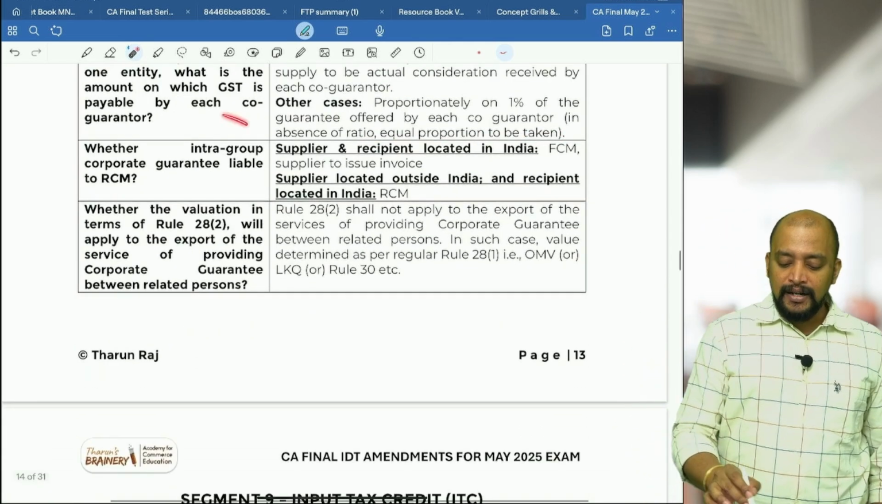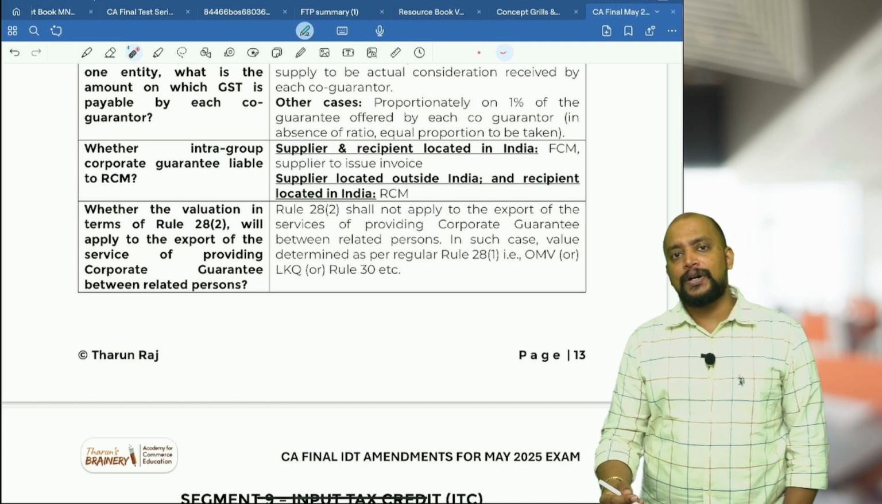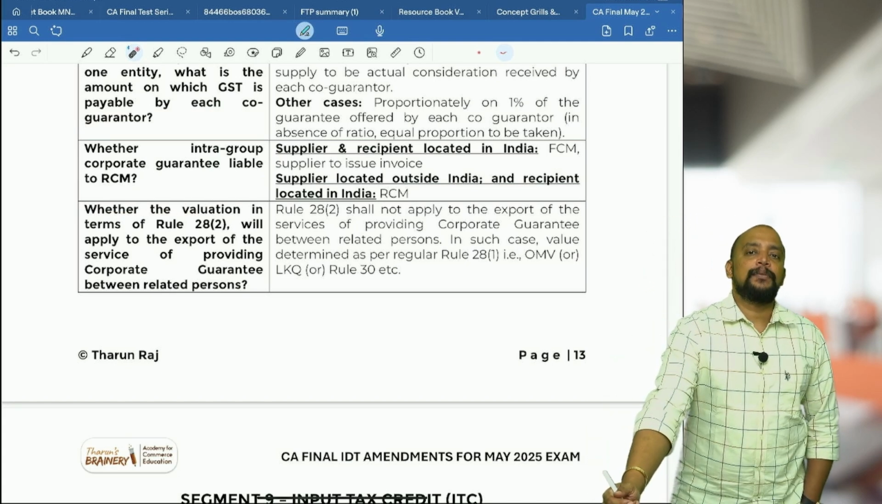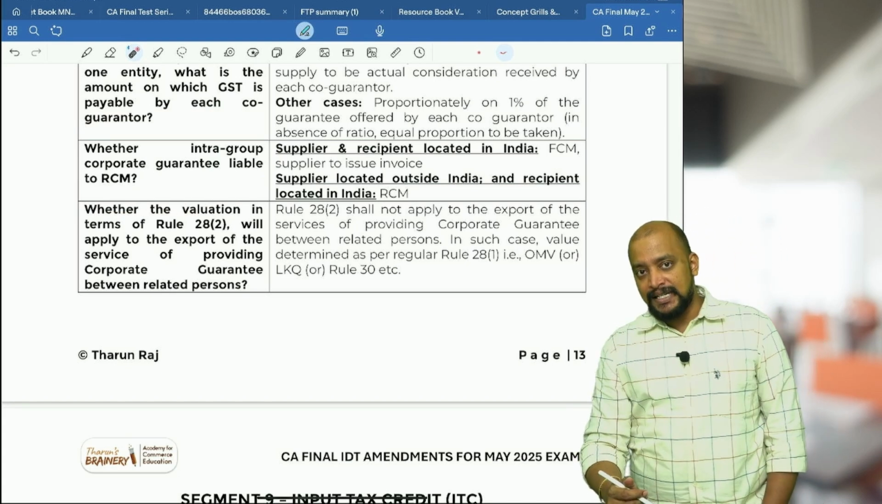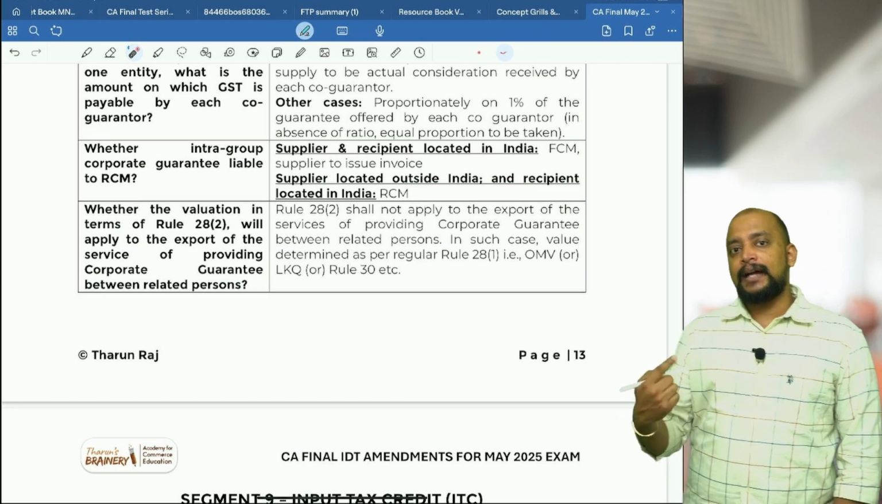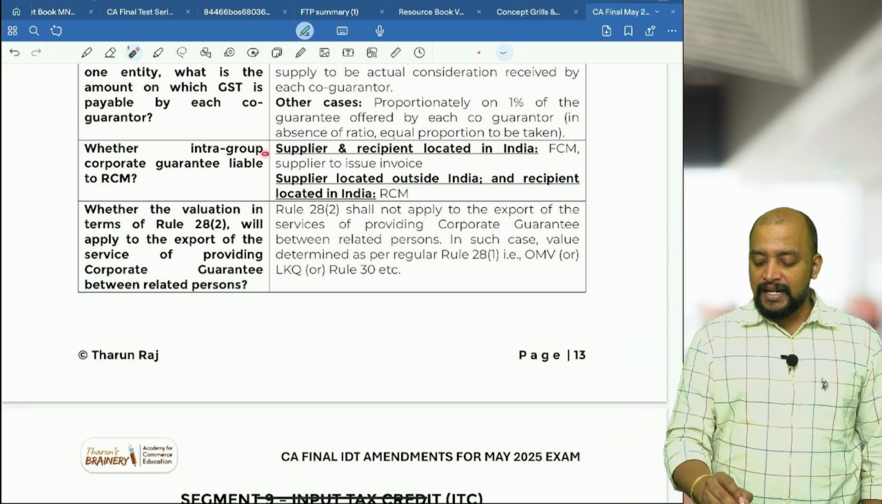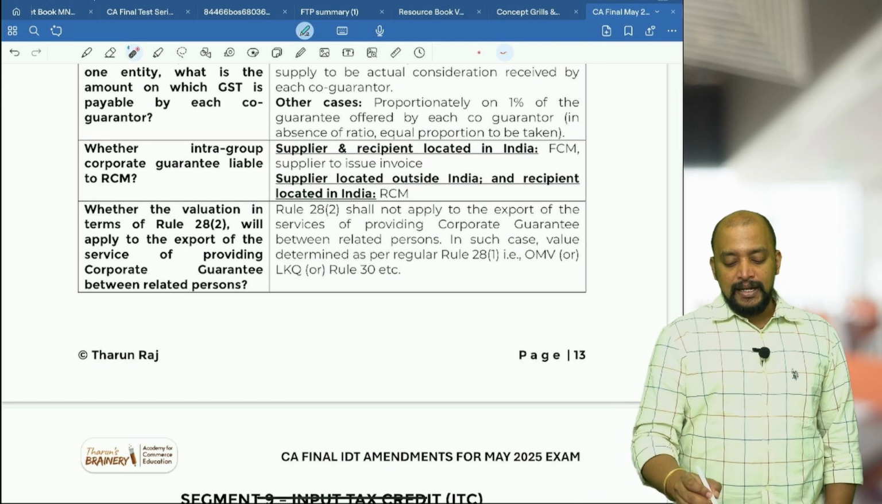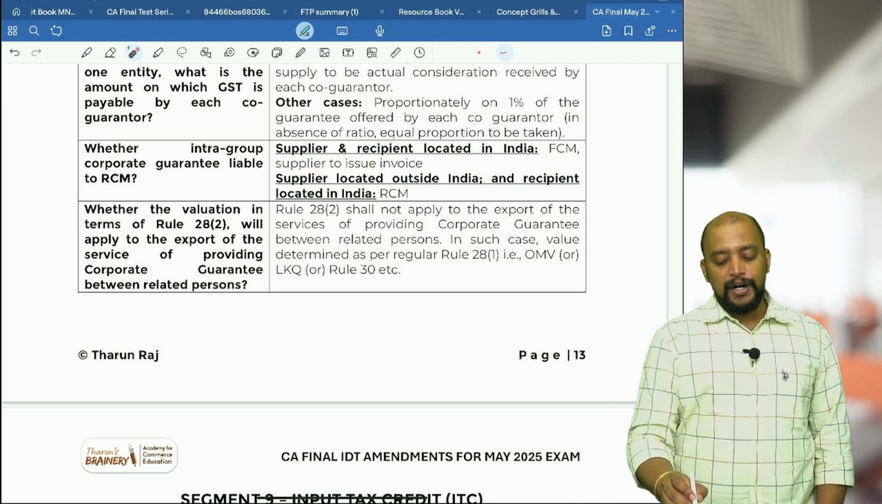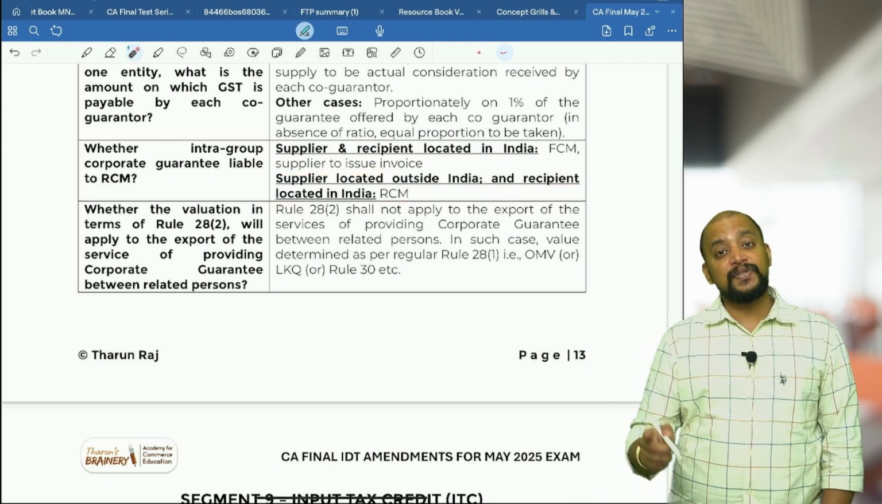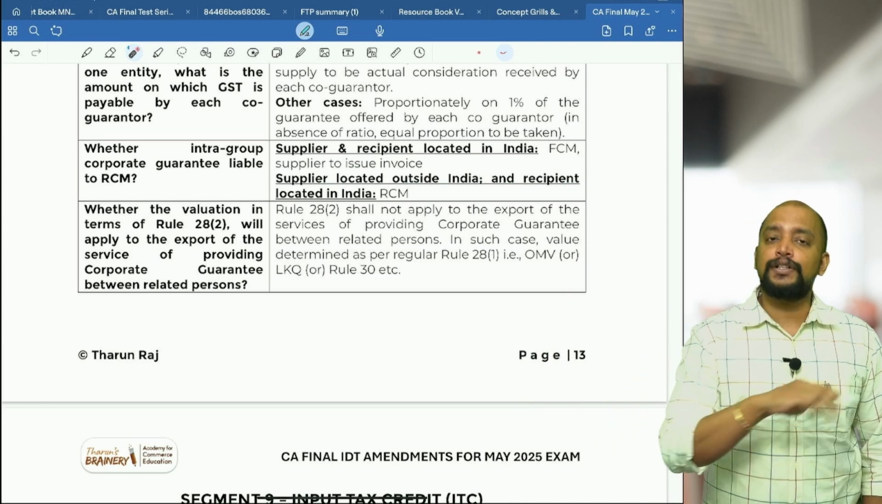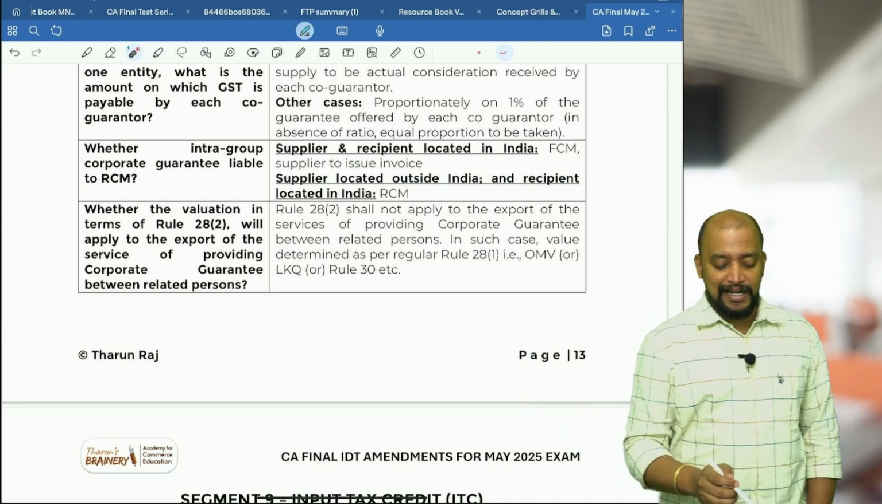Then whether intra-group corporate guarantee is liable to RCM, of course yes. Say for example, the company which is giving guarantees outside India and taking guarantees in India, then it's import of service coming under RCM. So supplier and recipient located in India, FCM, supplier to issue invoice. Supplier located outside India, recipient located in India, RCM. What if supplier is in India and recipient outside India? First of all, this rule 28 sub rule 2 will not be applicable. That is the next one.